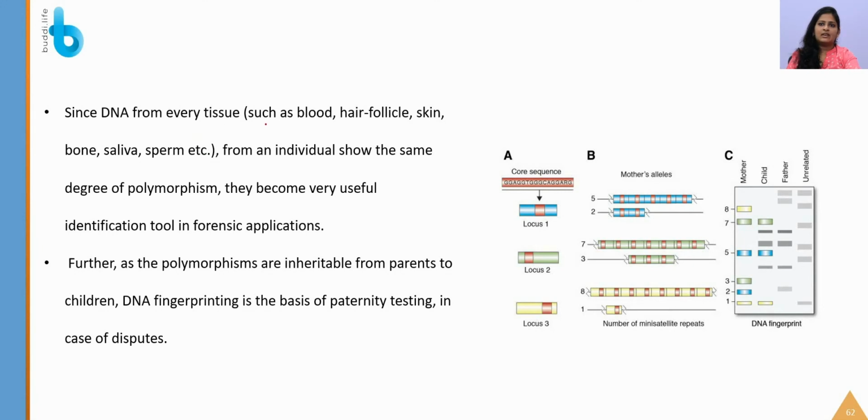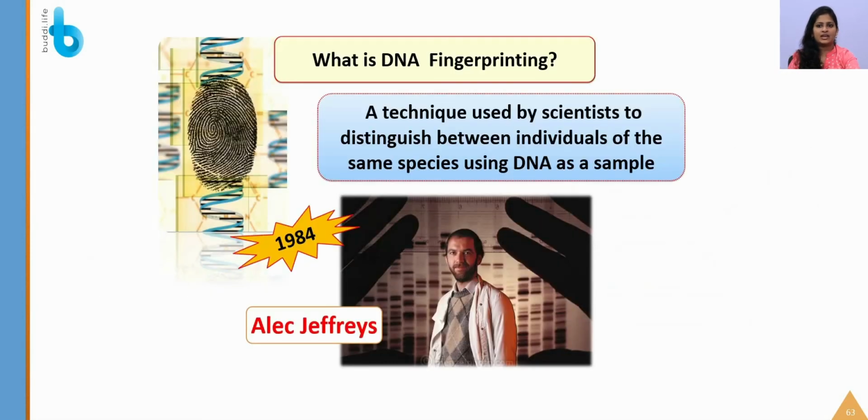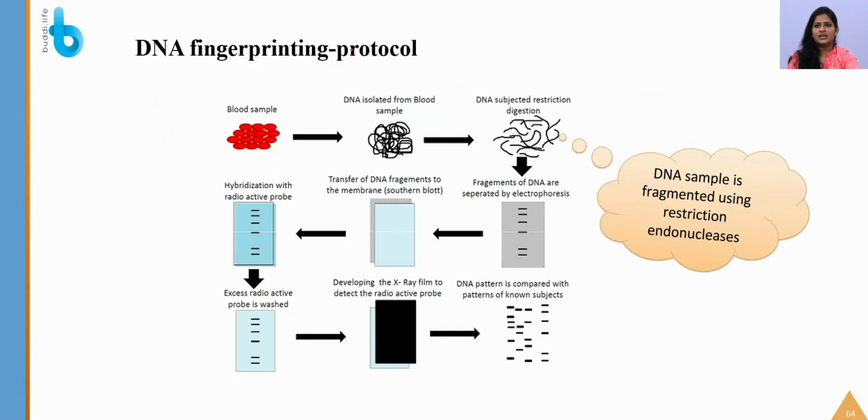Since DNA from every tissue of an individual shows the same degree of polymorphism, it becomes a very useful tool for forensic application. Further, as the polymorphisms are inheritable from parent to children, as I said, DNA fingerprinting is the basis of paternity testing in case of dispute. So, again, who discovered that? Alec Jeffreys in the year 1984.